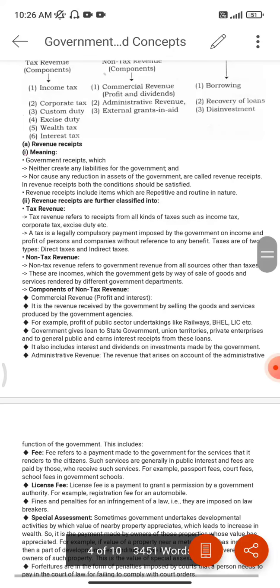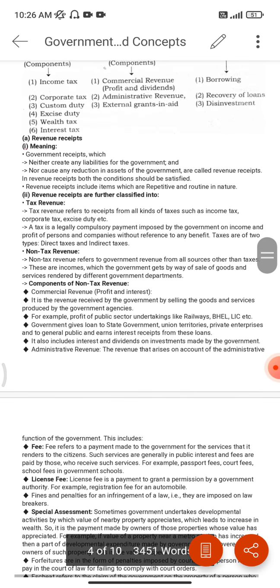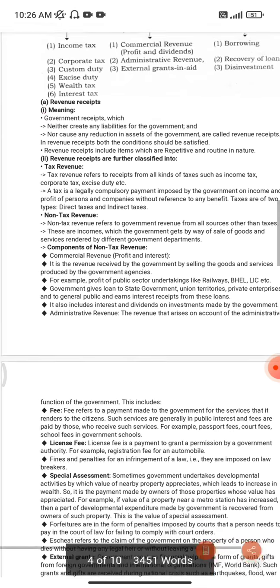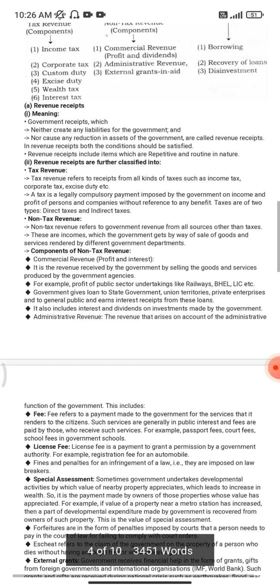So what are revenue receipts? Those which neither create any liability for the government nor cause any reduction in the assets of the government. So it has tax revenue and non-tax revenue. Tax revenues,